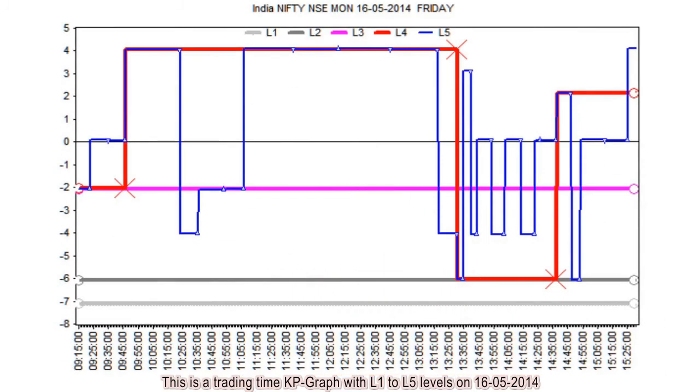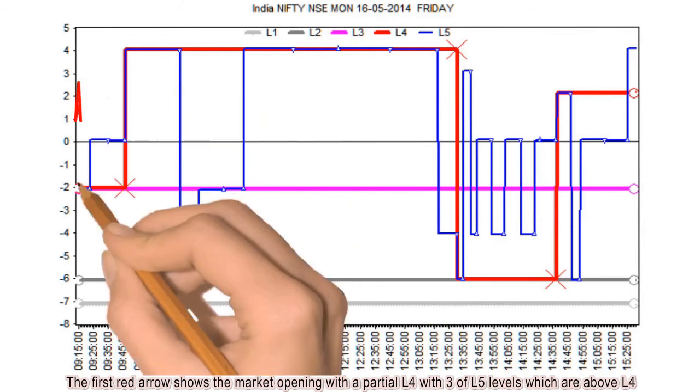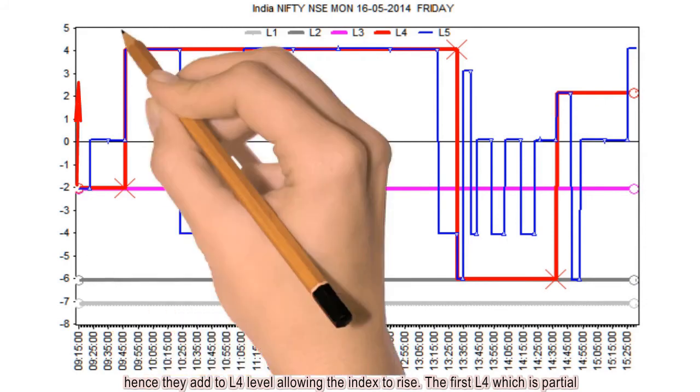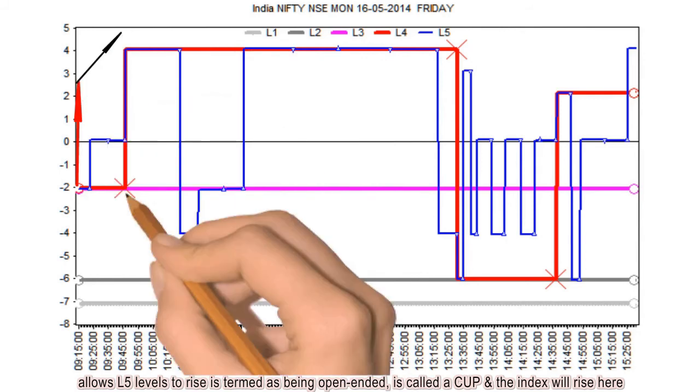This is a trading time KP graph with L1 to L5 levels on the 16th of May 2014. The first red arrow shows the market opening with a partial L4 with 3 of L5 levels which are above L4, hence they add to L4 level allowing the index to rise. The first L4, which is partial and allows L5 levels to rise, is termed as being open-ended, is called a cup, and the index will rise here.